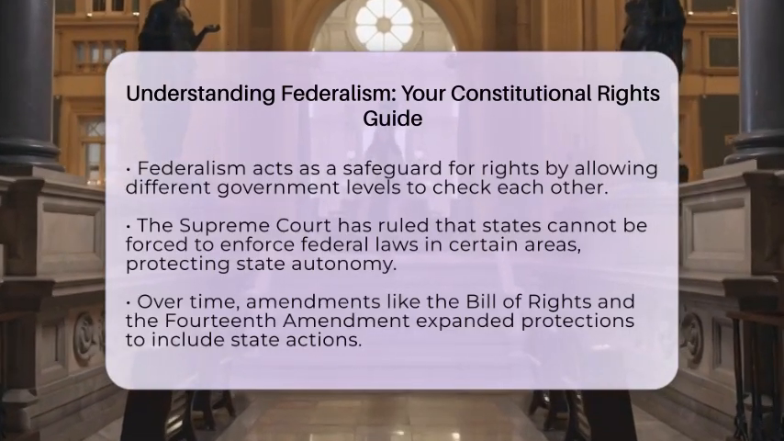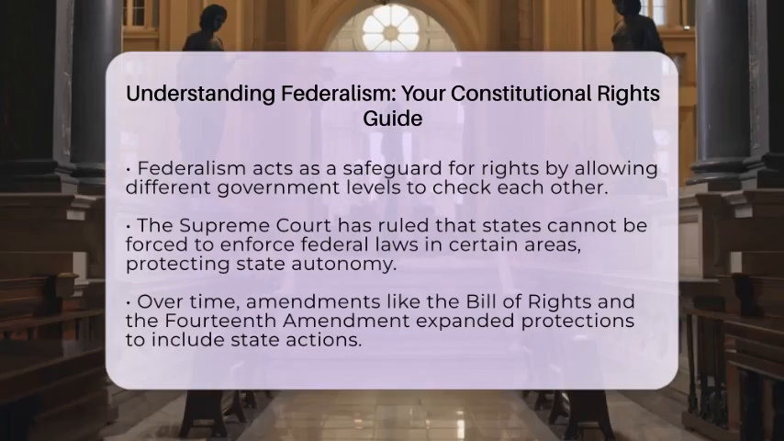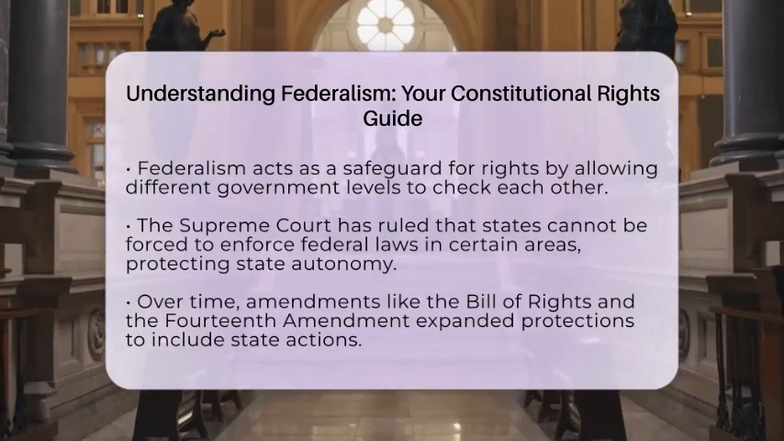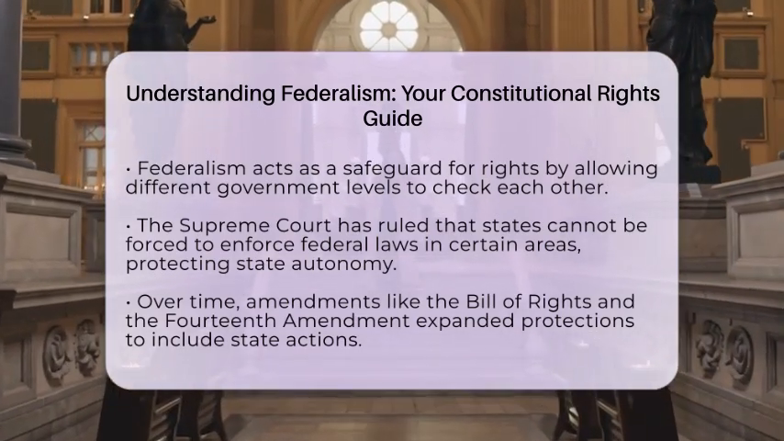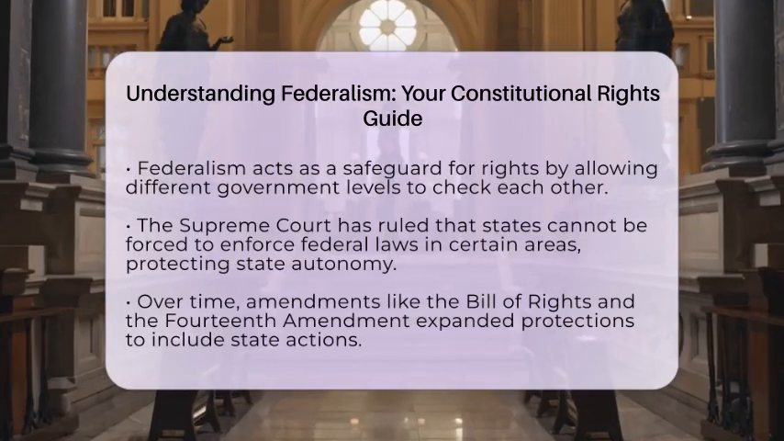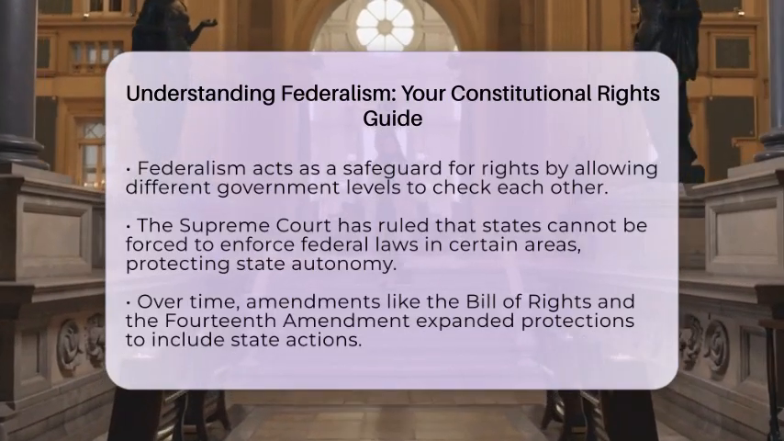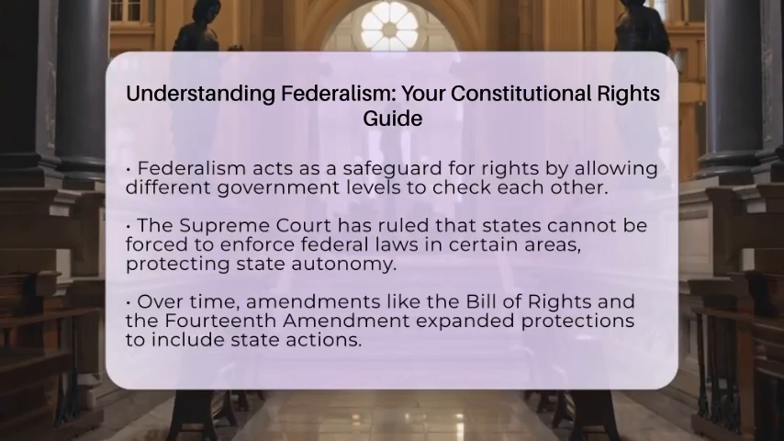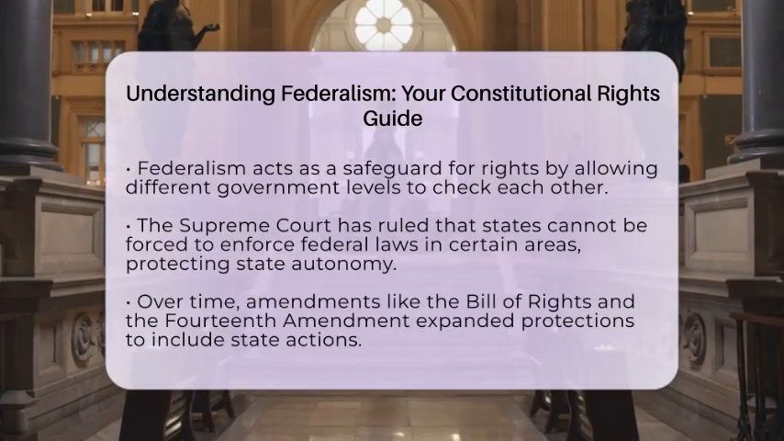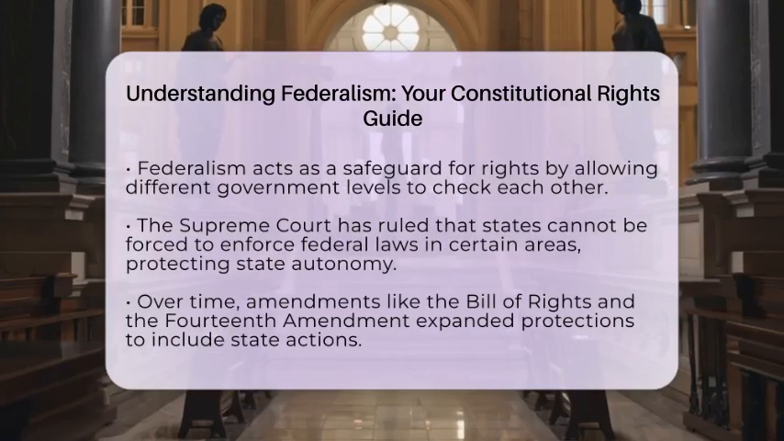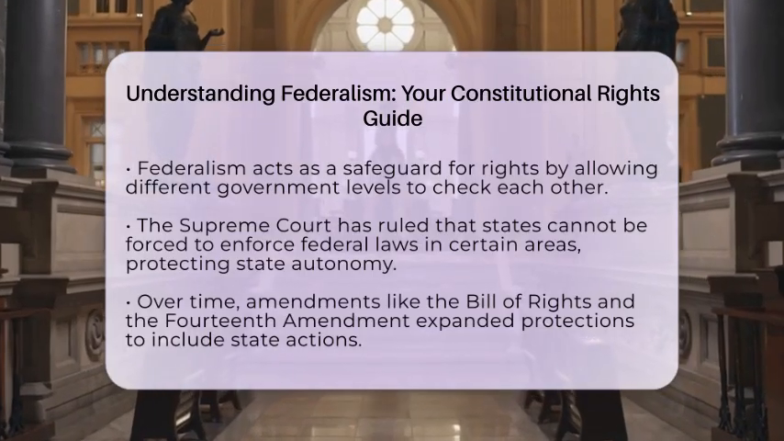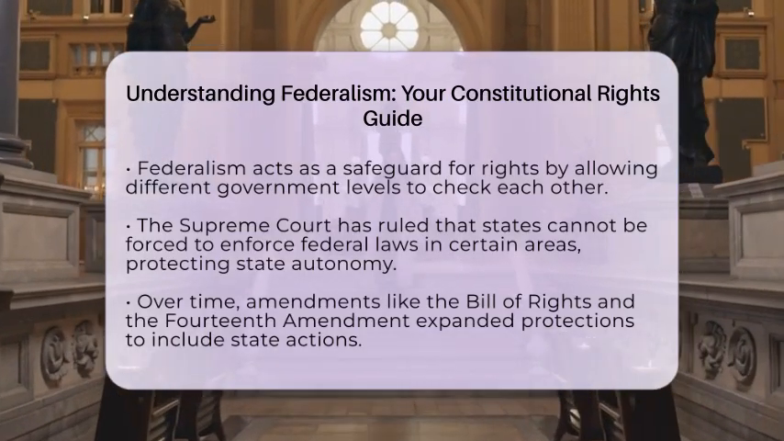Over time, federalism has grown to better protect your rights. The Bill of Rights originally only limited the federal government. But through the 14th Amendment and a process called selective incorporation, most of those rights now also protect you from state actions. This means states must respect freedoms like speech, fair trials, and equal treatment under the law.